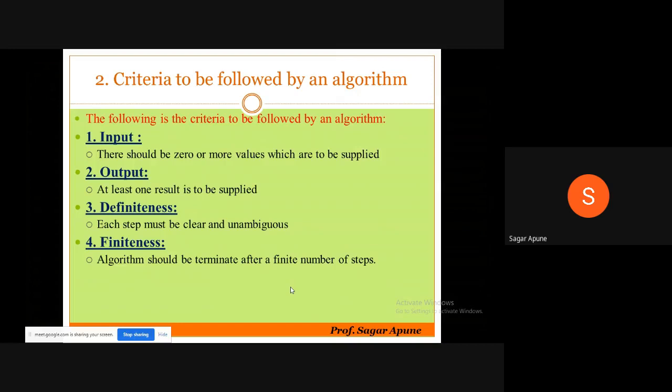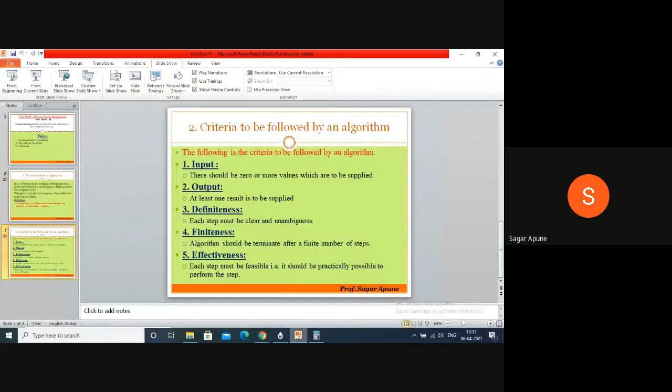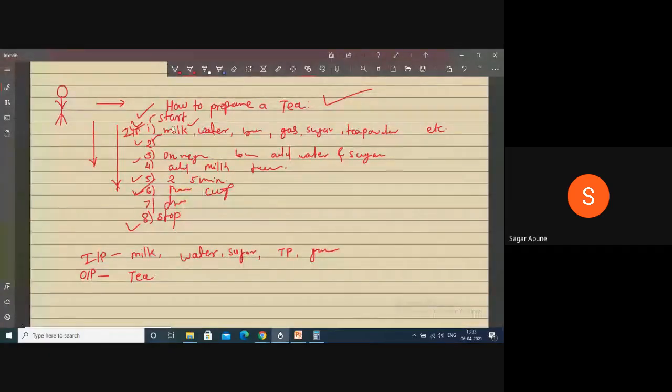Then next is effectiveness. Effectiveness means each step must be feasible. It should be practically possible to perform this step. All the steps are given to Smita. It should be practically performed, right? It should be feasible to Smita. She will prepare a tea very easily after reading and performing all the steps sequentially. That is called effectiveness.